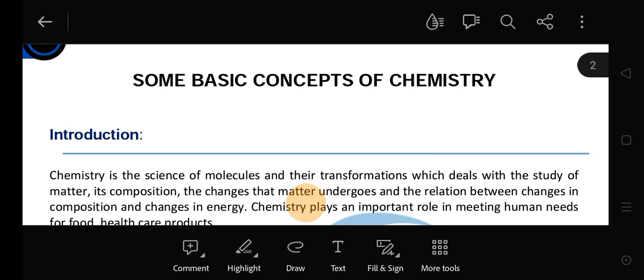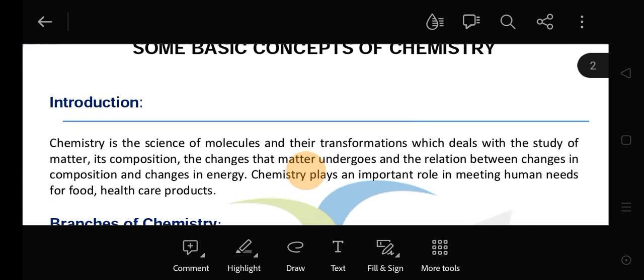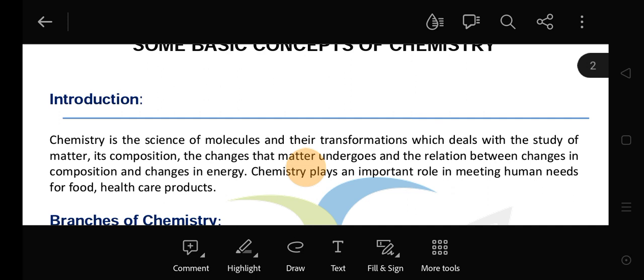Now, what is chemistry? Chemistry is the science of molecules and their transformation, which deals with the study of matter, its composition, the changes that matter undergoes, and the relation between changes in composition and changes in the energy. Chemistry plays an important role in meeting human needs for food, healthcare and products.